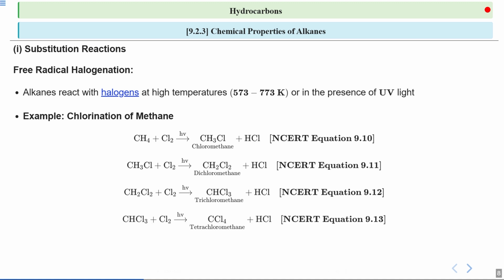So, finally, trichloromethane, which is CHCl3, can also react with chlorine to form tetrachloromethane and hydrochloric acid. This series of reactions demonstrates how a single alkane can undergo multiple substitutions to form various chlorinated products. It is important to note that a mixture of products is formed during these reactions. This means that different chlorinated compounds can be produced simultaneously depending on the reaction conditions and the extent of substitution.